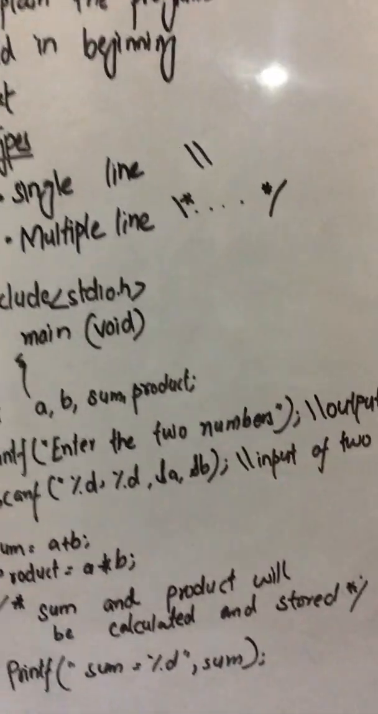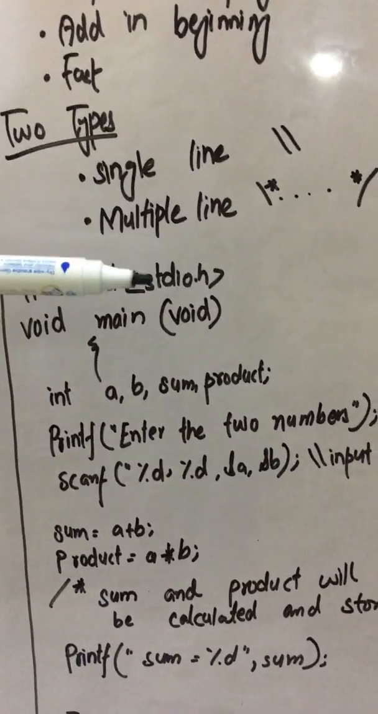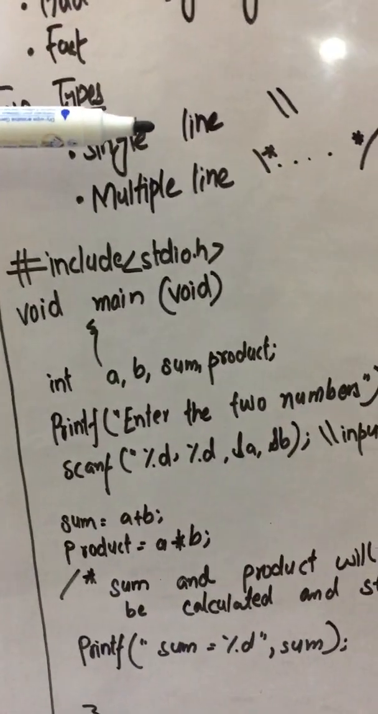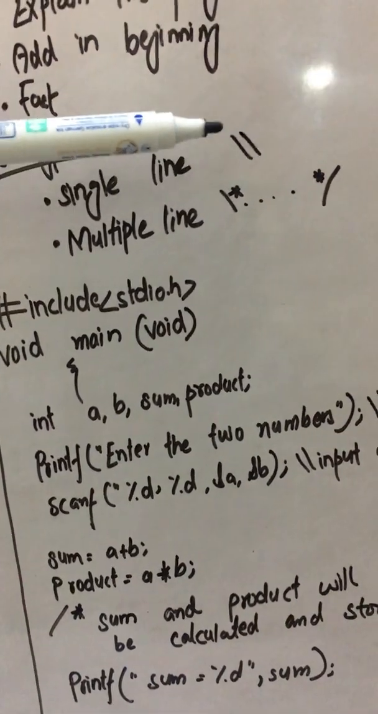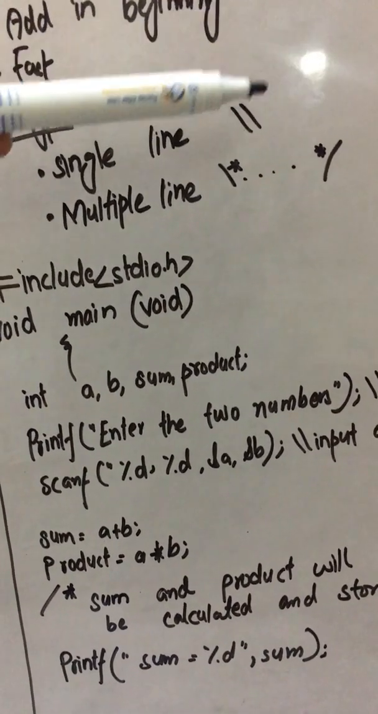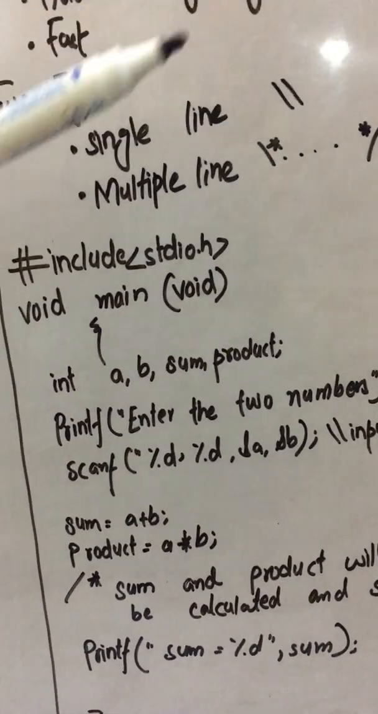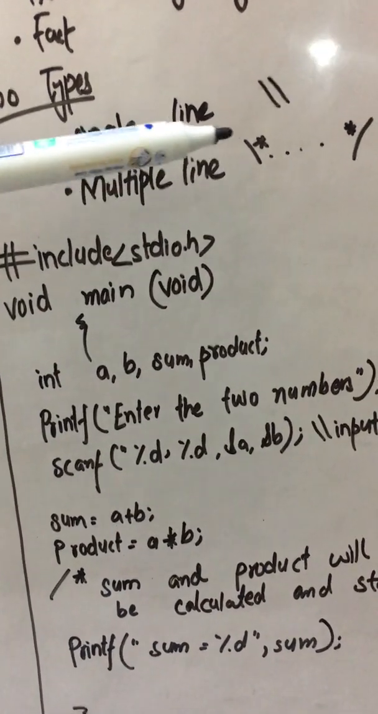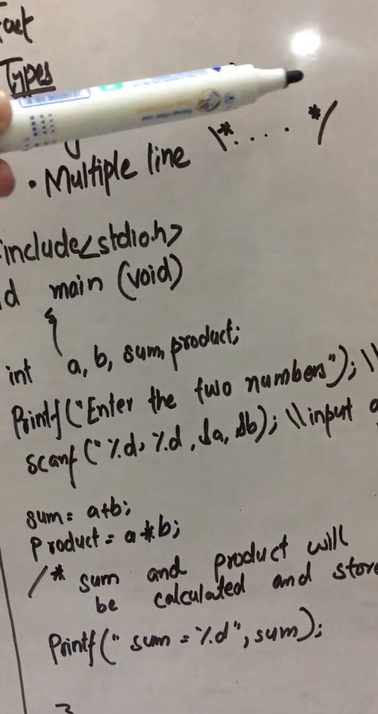There are two types of comments. Number one is the single line comment, and then we have multiple line comment. Single line comment has two slashes. Multiple line comment starts with a slash and an asterisk and ends with an asterisk and a slash.